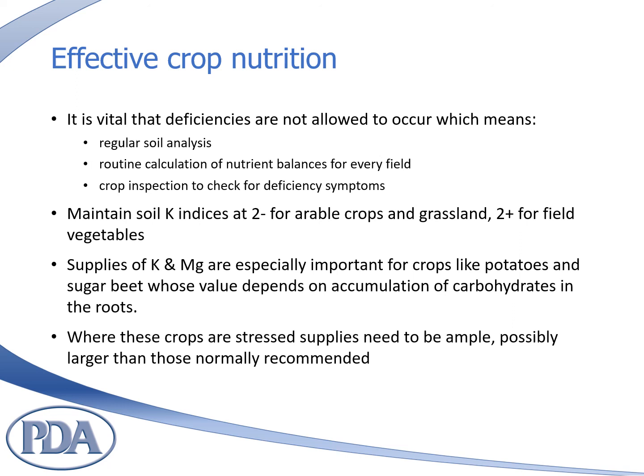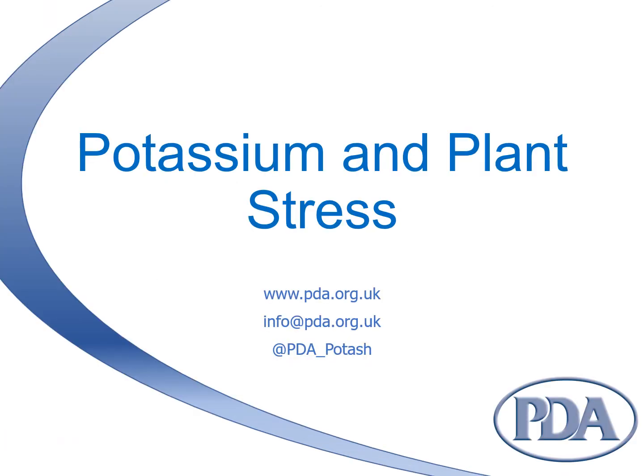Owing to their roles in transport of sugars from leaves to roots, supplies of potassium and magnesium are especially important for crops like potatoes and sugar beet, whose values depend on accumulation of carbohydrates in the roots. Where these crops are stressed, for example by drought, potassium and magnesium supplies need to be ample, possibly even larger than those normally recommended.